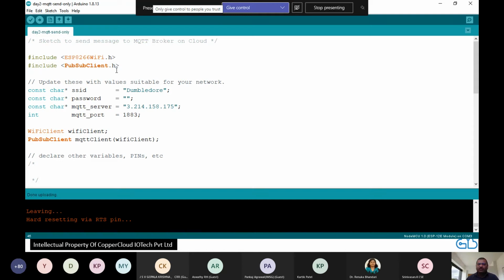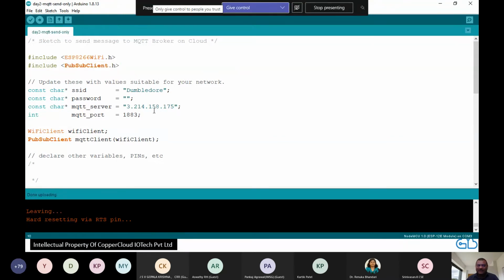We are not going to walk through all the lines of code. It's a very small program, but I will tell you in bits. There is a library called PubSubClient. This is C code, written in the Arduino IDE, the same IDE we used yesterday to upload the Blink program onto our microcontroller. Today we are going to use it to upload a program which talks to MQTT. For that, there are ready-made libraries you can use, called PubSubClient, publisher subscriber client.